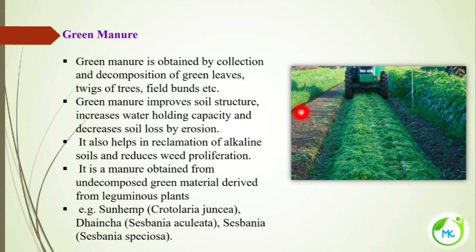What they do under green manure is grow the crops and plough the crops along with the field. That process is called green manure. It also helps in reclamation of alkaline soil and reduces weed proliferation.